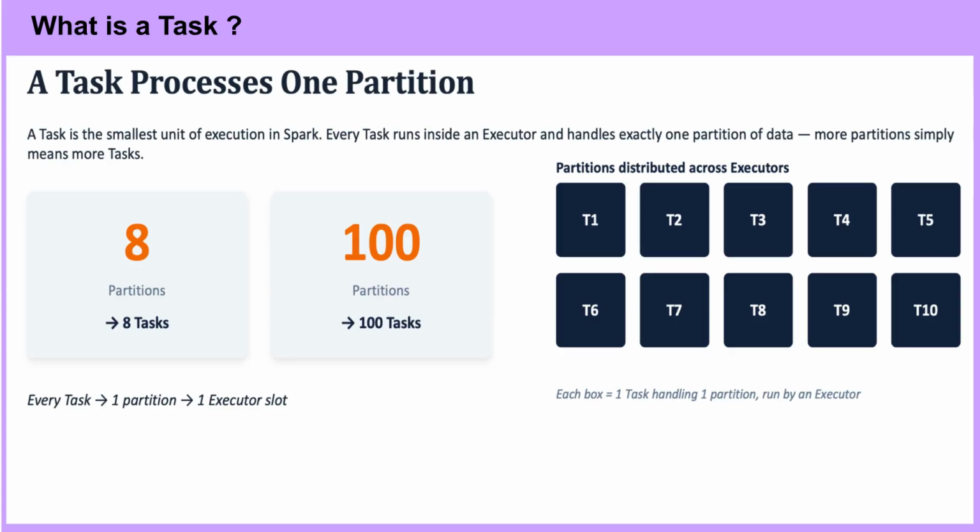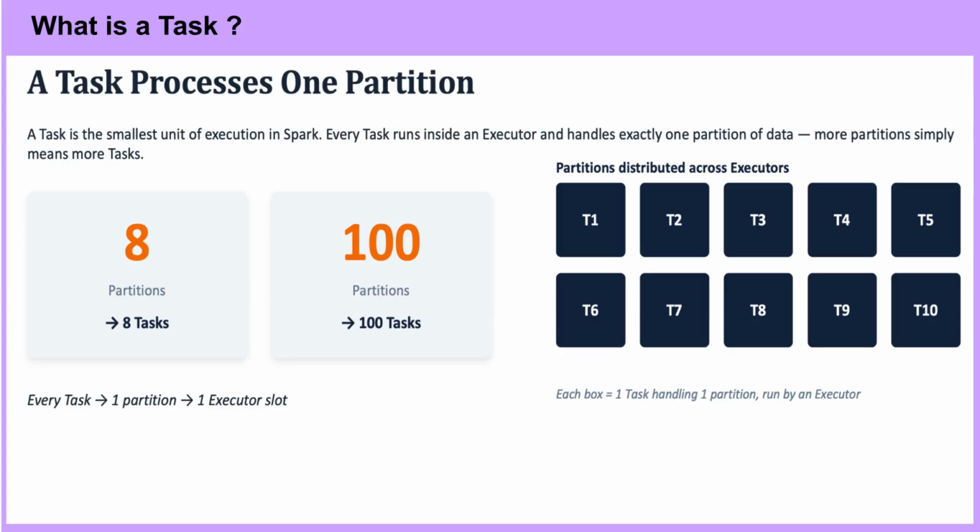The key rule here is a strict one-to-one relationship. Every task handles exactly one partition of data and runs inside one executor slot. So the number of tasks in a stage is always determined by the number of partitions your data is split into. Left 2 cards, the scaling relationship.